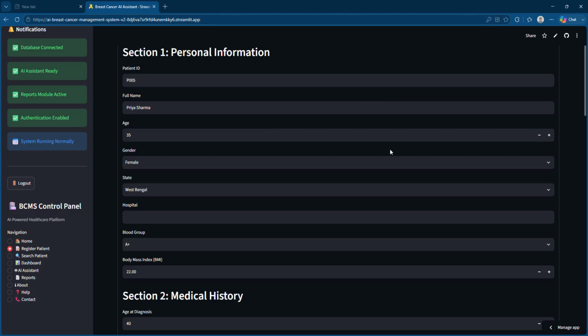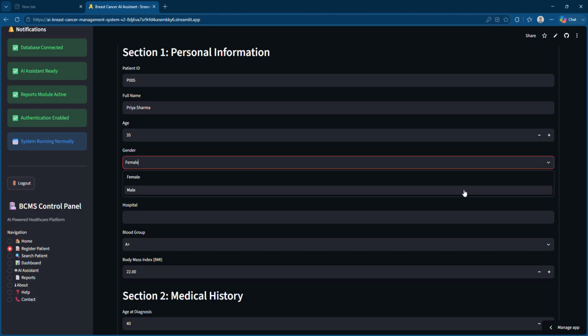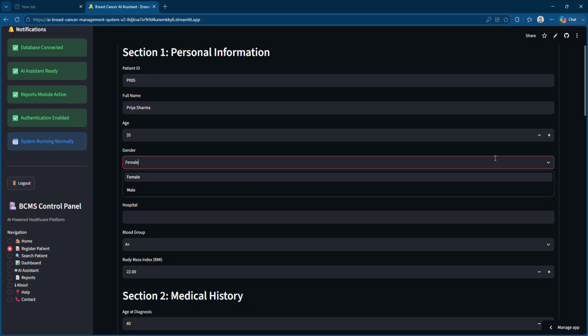Now the age. Let her age be, let's say, 35. Let it be 35, present age. And you can see two options are provided here, male and female.